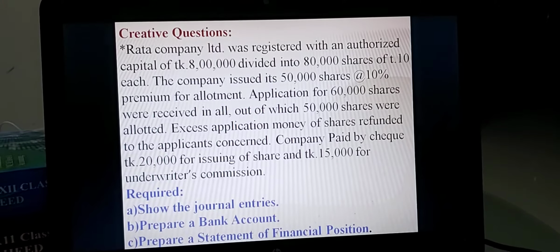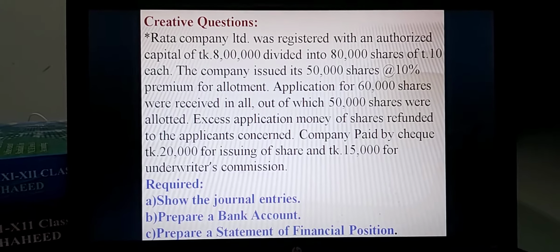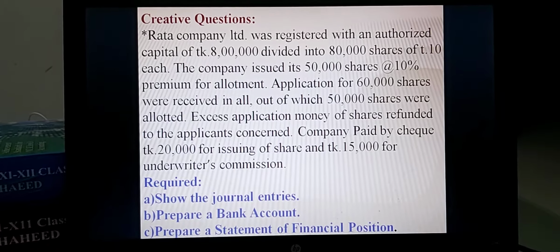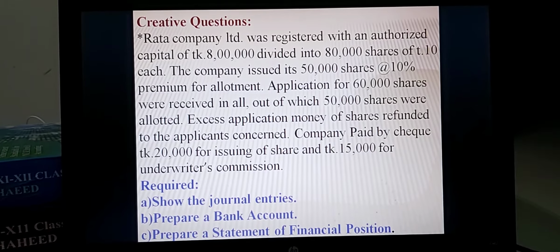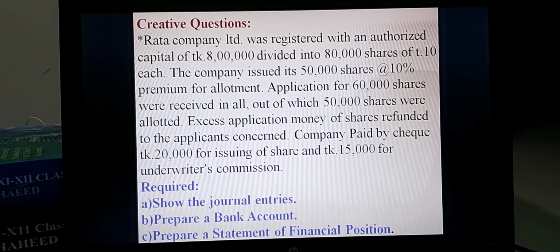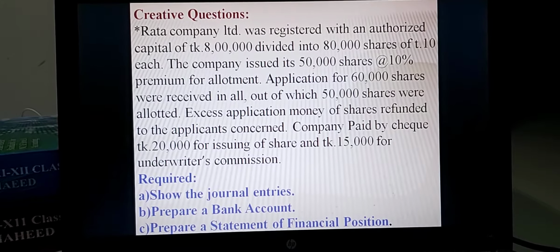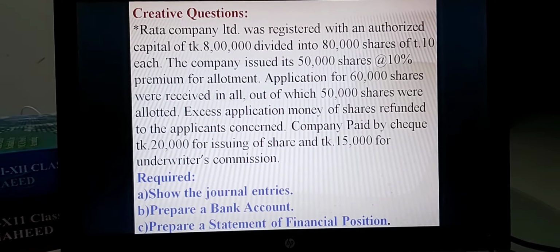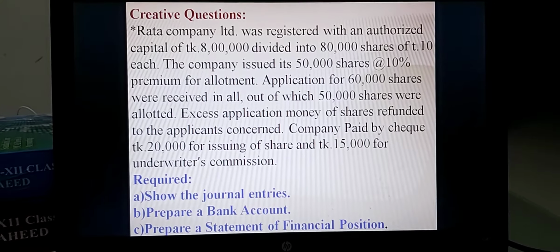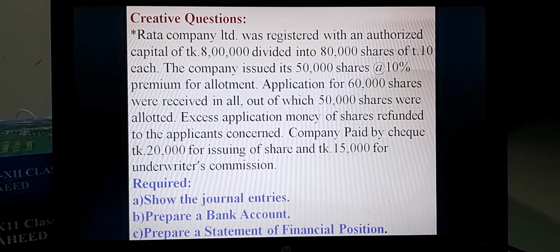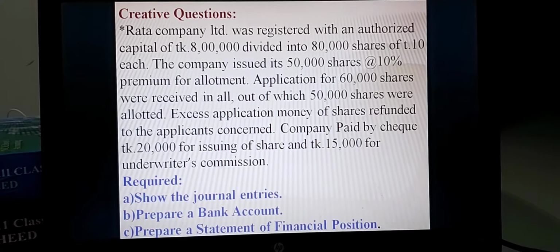When application money is received from applicants, the journal entry is bank account debit, share application account credit, for receiving money on 60,000 shares at 11, because it includes a premium amount. And 50,000 shares are allotted. This entry is treated as follows: share application account debit, share capital account credit, share premium account credit.